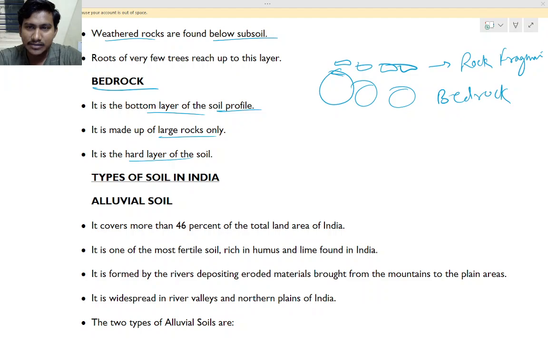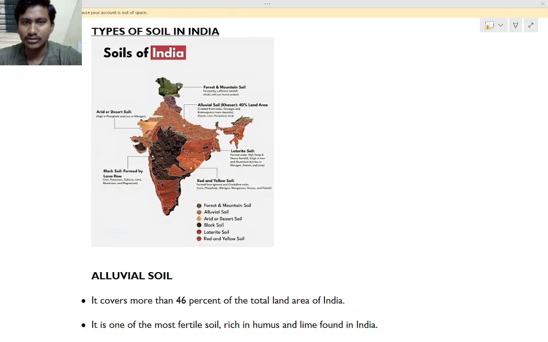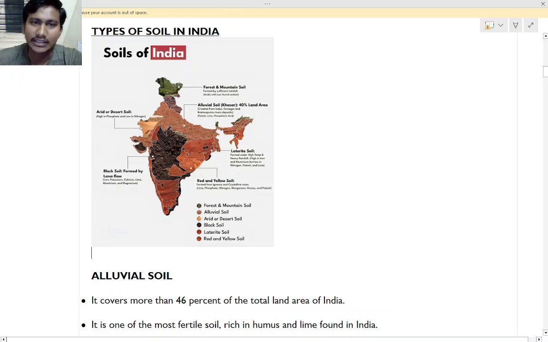So next is what, types of soil in India. So what are the different types of soils? Let us see that. So see here students, different soils in India, right? You may have seen this black soil, right? Black soil is formed by lava flow. Okay, when the lava cools down, that is the black soil. Red and yellow soil.